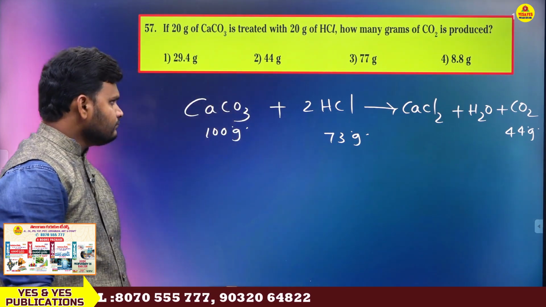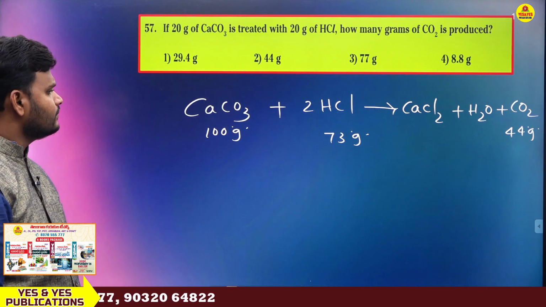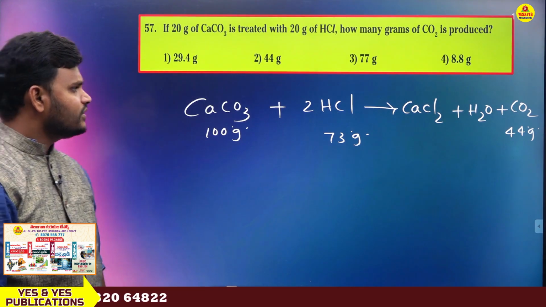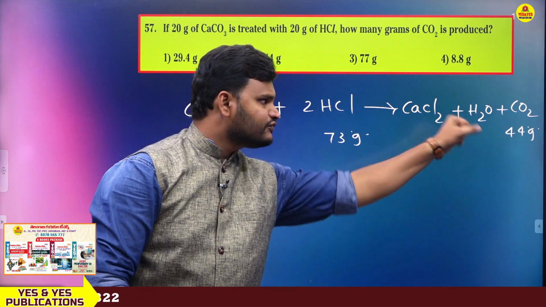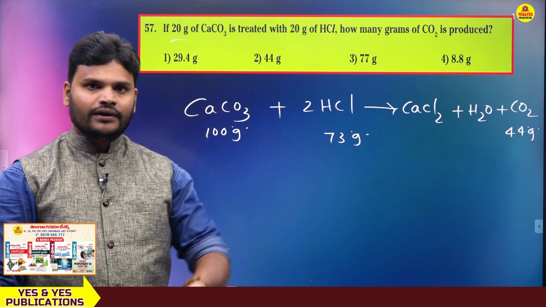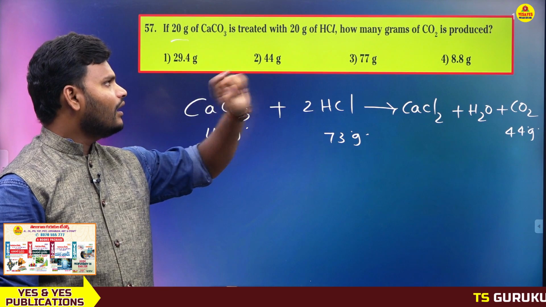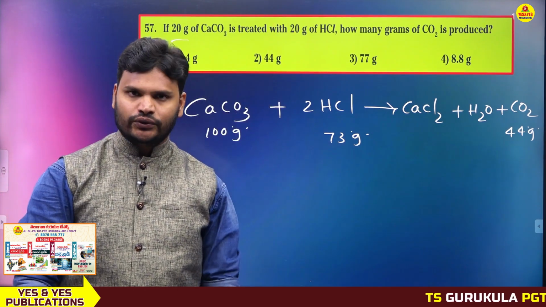So 100 gram CaCO3, whenever it reacts with HCl, gives 44 gram CO2. But the question is, if 20 gram CaCO3 reacts, how many grams of CO2 will be produced?